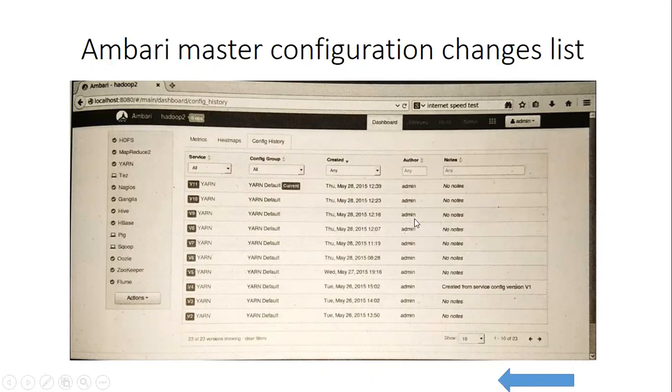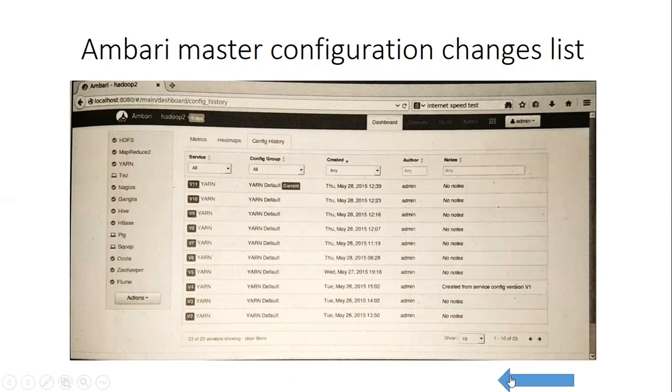This figure shows that Ambari enables configuration to be sorted by service, configuration group, then author. Created shows the date, then the author who created it, which user created it, admin or normal user, like those roles, and then the notes or remarks. If you want to find specific configuration settings, you just click on the service name. So this is about the configuration list.